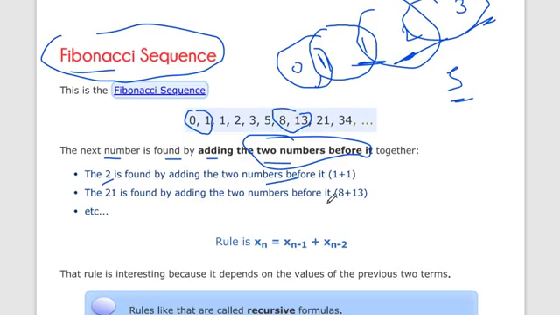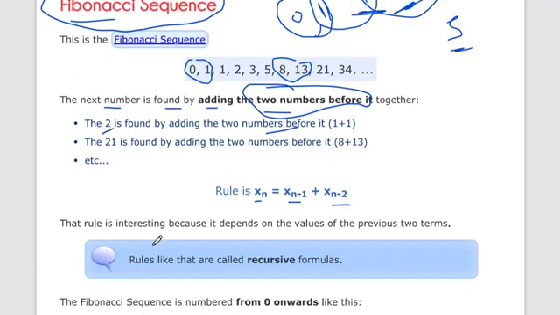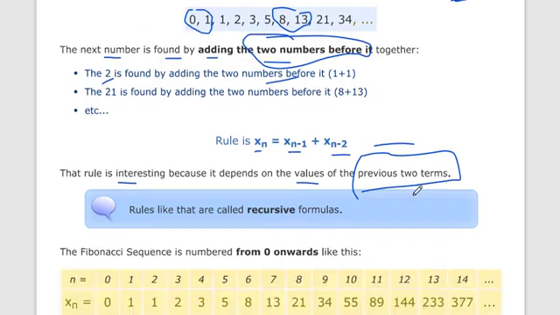So our rule will become xn is equal to its previous term and the previous-to-previous term, so n minus 1 and n minus 2: xn equals xn minus 1 plus xn minus 2. Now this rule is recursive. Why? Because its value depends on the previous 2 terms, and those depend on the terms before them.